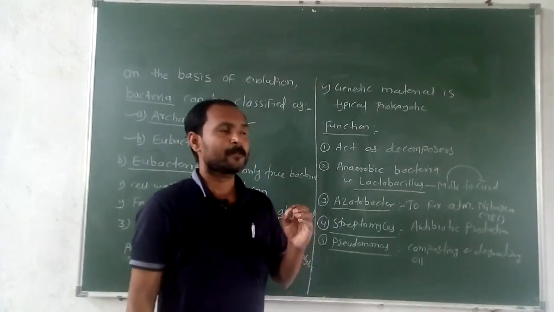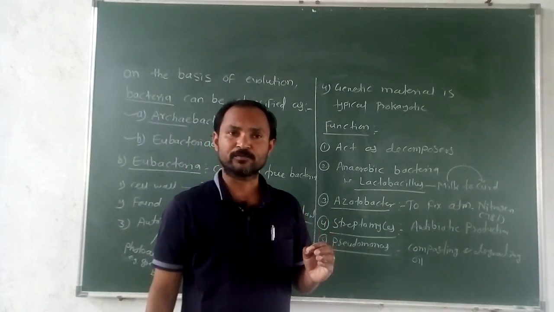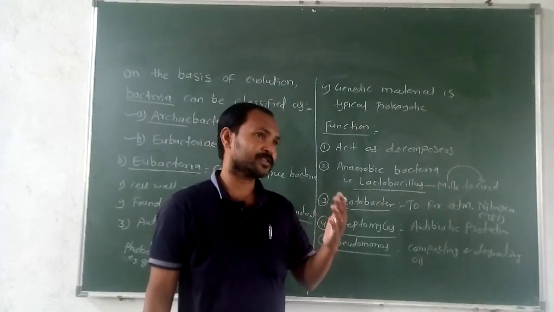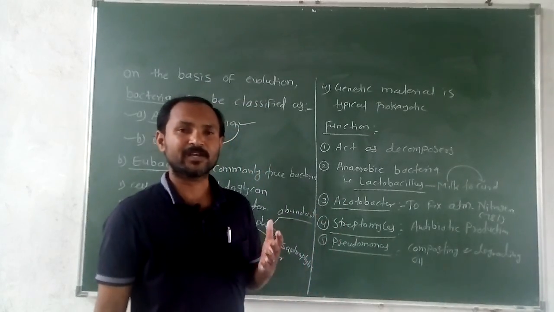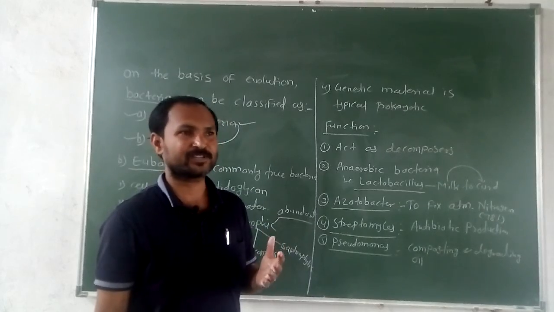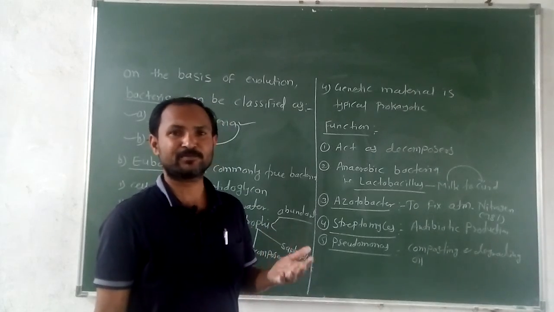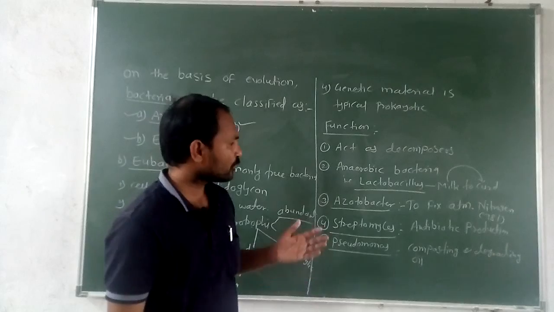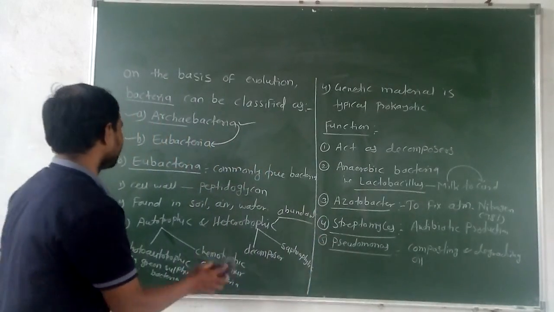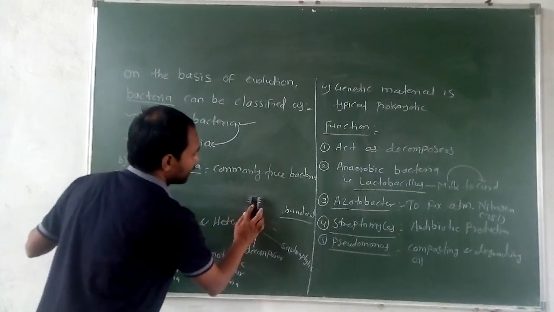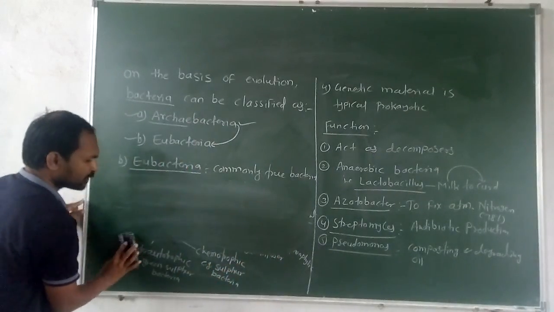So many bacteria are useful, but on the other side some bacteria are pathogenic. They are harmful to human beings, animals, and plants.